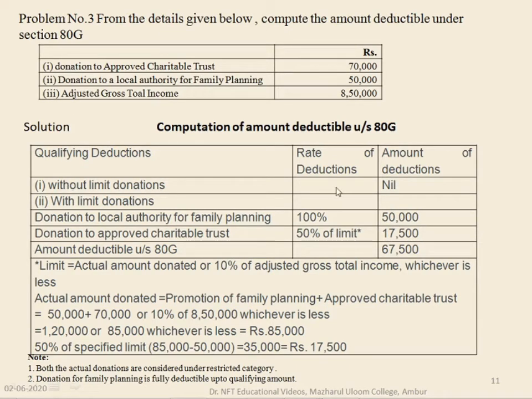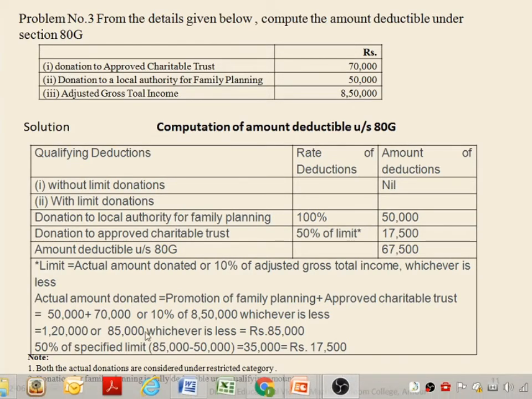Here, without limit donations, nothing is given. So without limit donation is nil. Next, you write with limit donations. Two items are there. Donation to local authority for family planning, it's totally 100% can be deducted. So 50,000. Now we will calculate the actual 50% limit of donation.